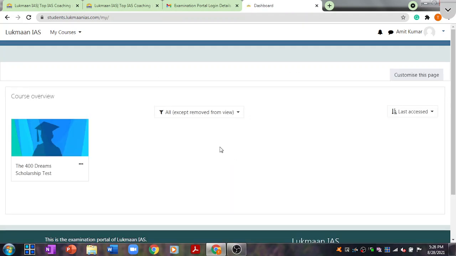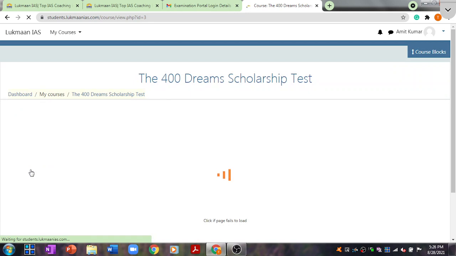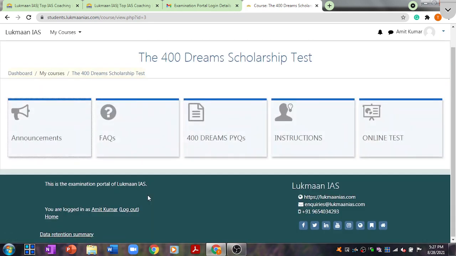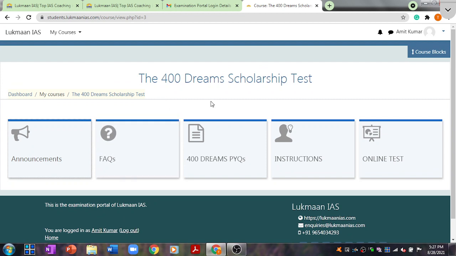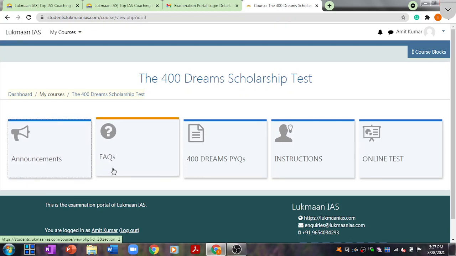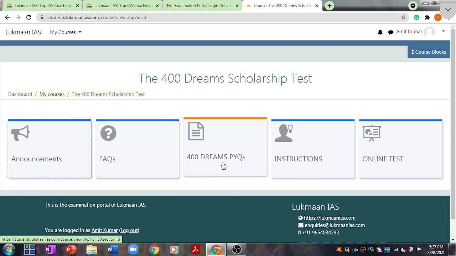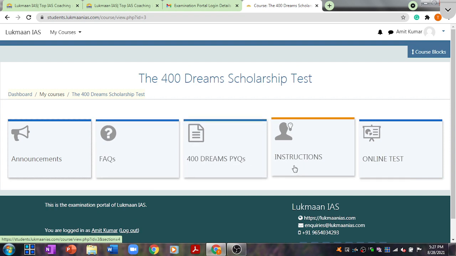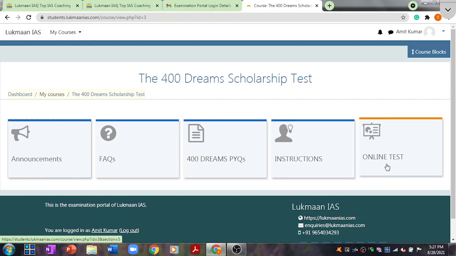Now we are on the dashboard of this particular examination portal. It shows us a course that says the 400 Dreams Scholarship Test. If we click on this particular thing, it is going to open up the dashboard of the 400 Dreams Scholarship Test. Under this dashboard, we have 5 different tiles. One of the tiles is about announcements, then another is about frequently asked questions, then we have 400 Dreams previous year questions for your practice purpose, then instructions related to the exam are mentioned, and the last tile is about the online test. Remember, your online test will be available on the last tile itself.